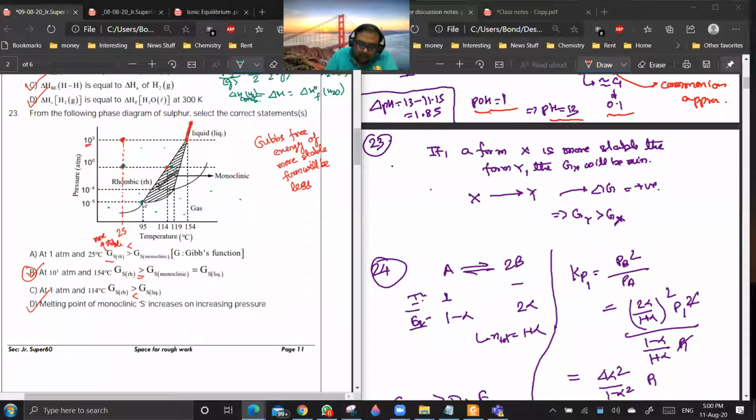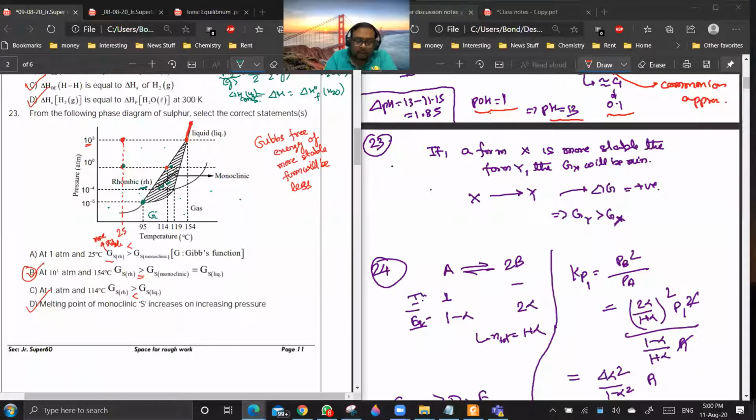Now, 95 is a point where you see there's an equilibrium between how many phases? This phase is part of gas, rhombic, and monoclinic. It is like a triple point. Three phases are in equilibrium with each other. Are you getting my point?